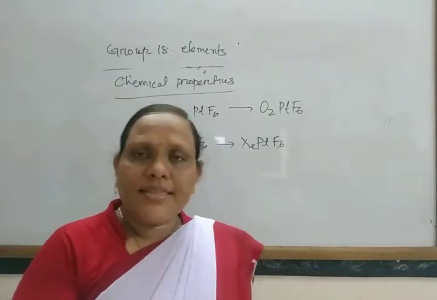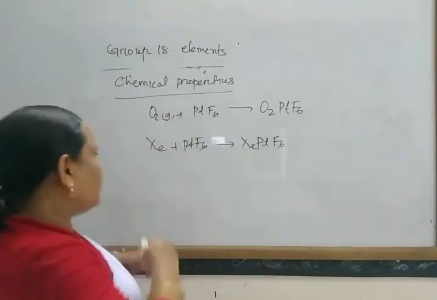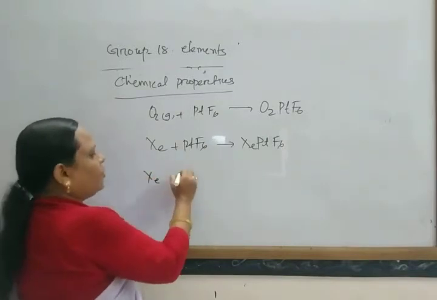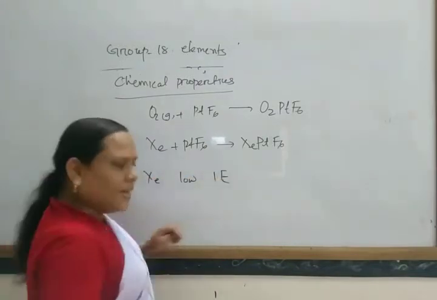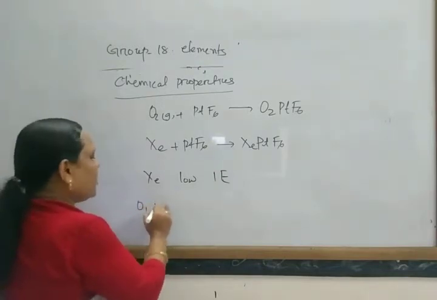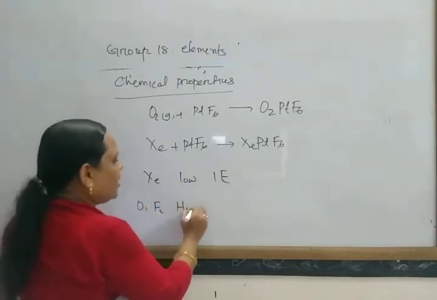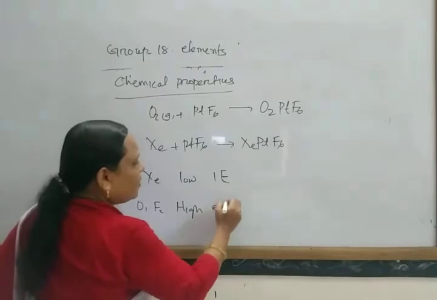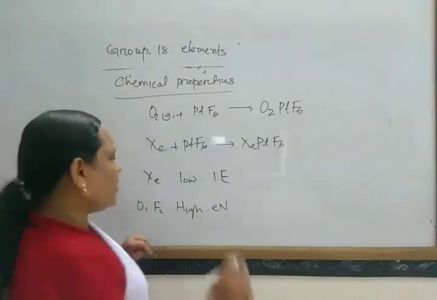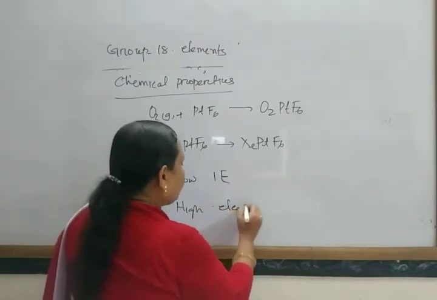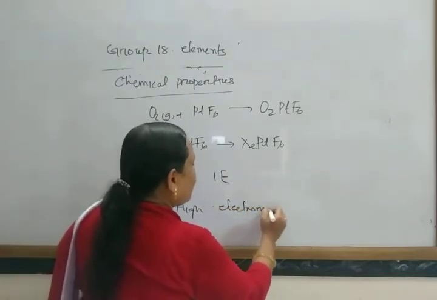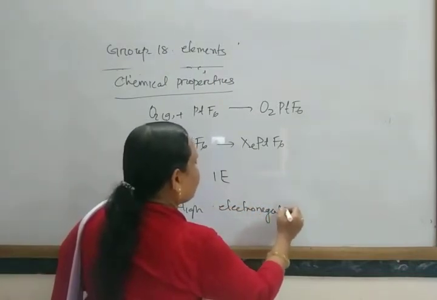Xenon has a low value of ionization enthalpy, and oxygen and fluorine have high electronegativity.